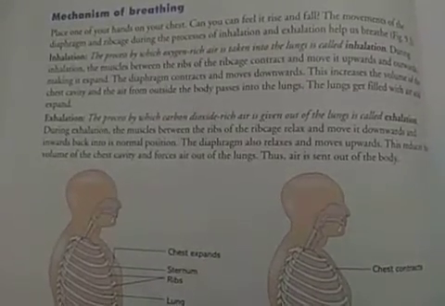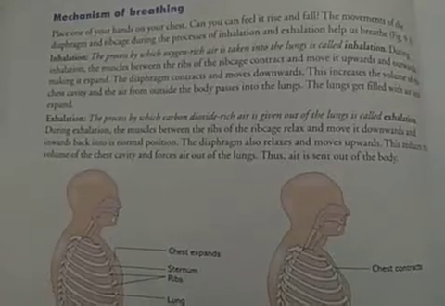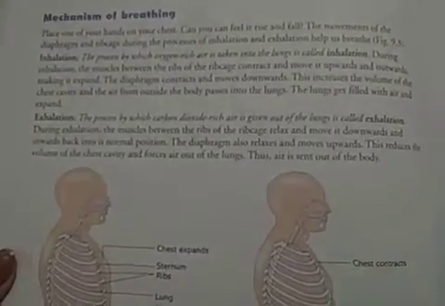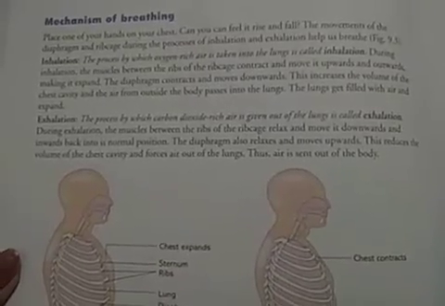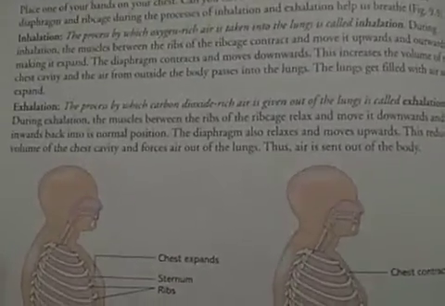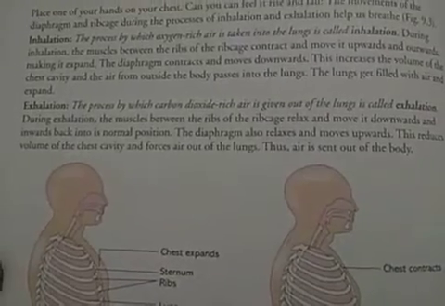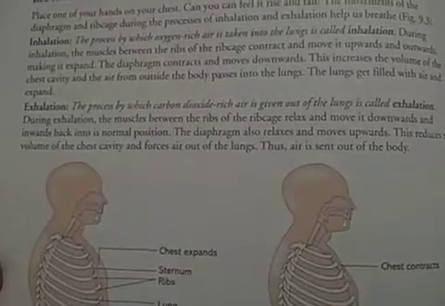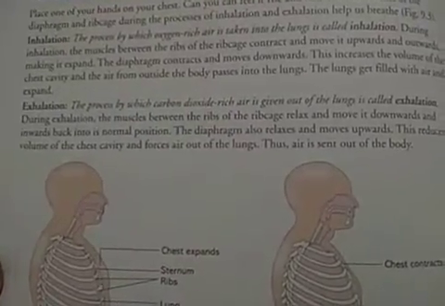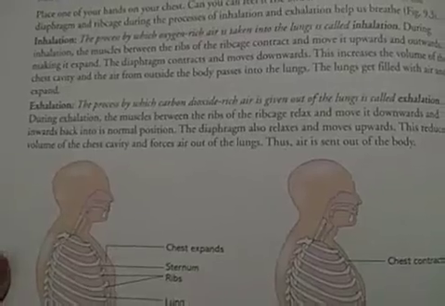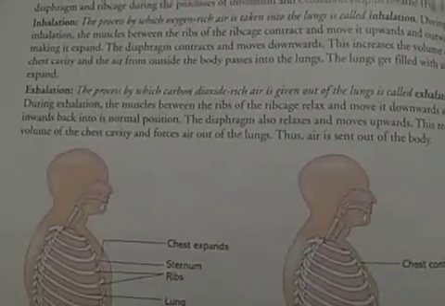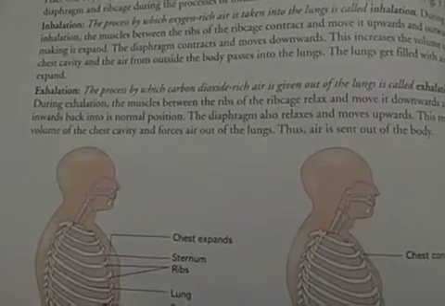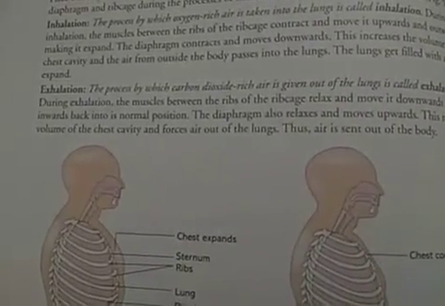So you must be familiar with what the mechanism of breathing is, as I told you in the last lecture that its mechanism involves two types of processes. First is inhalation and second is exhalation. Inhalation is the process in which air rich in oxygen is taken up into the lungs. So that is called inhalation. And exhalation is the process in which carbon dioxide rich air is given out of the lungs.